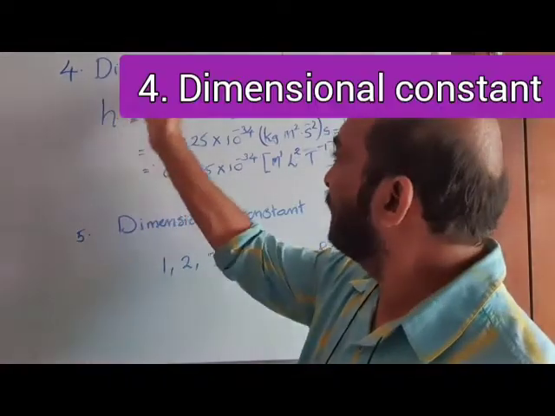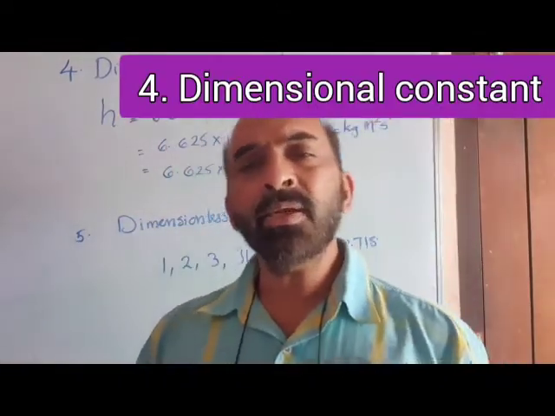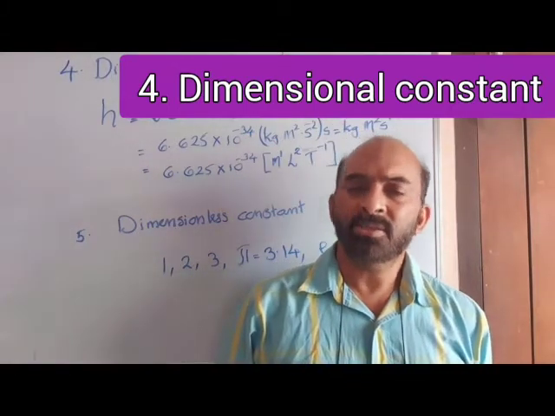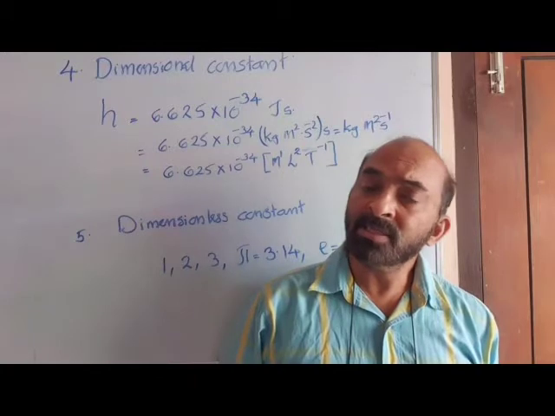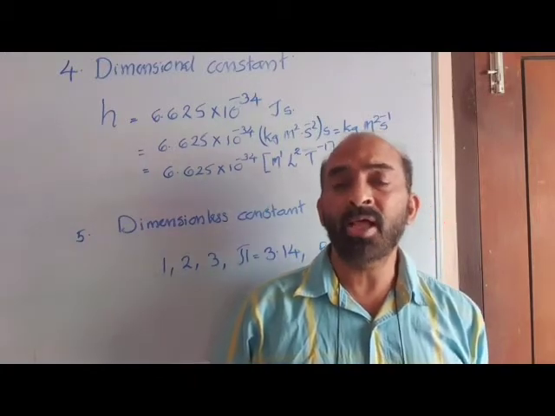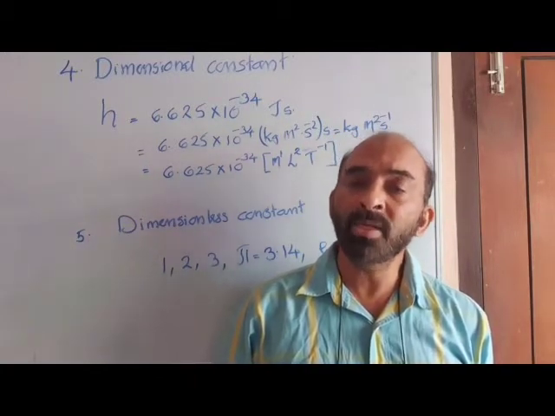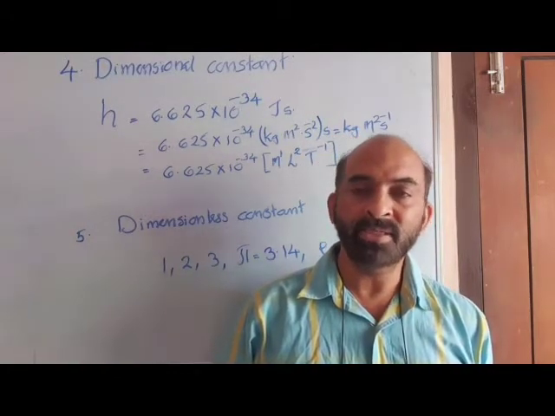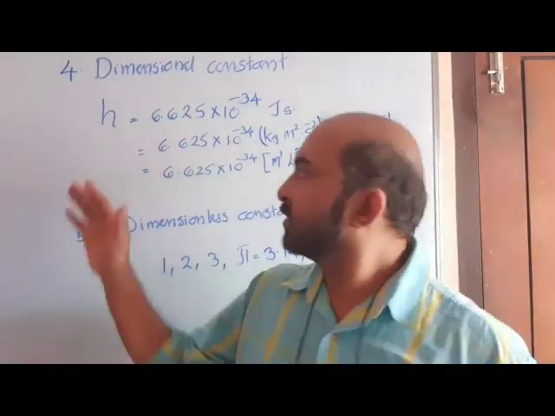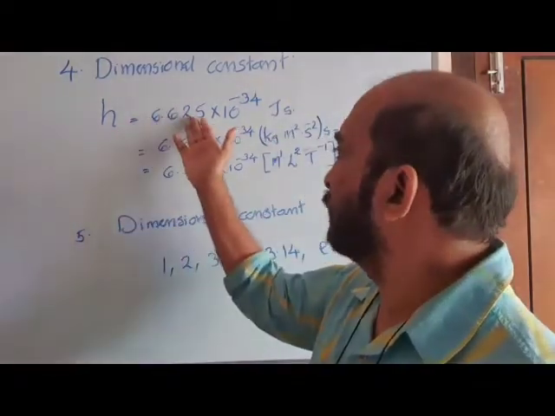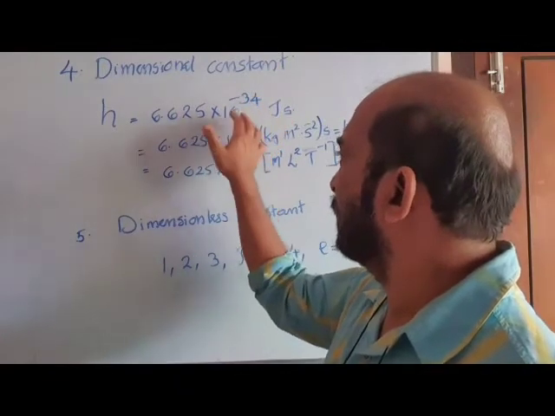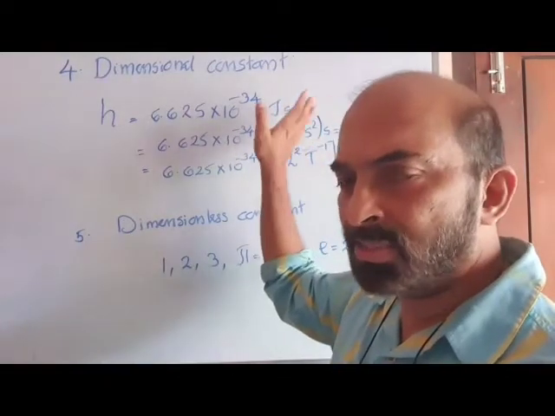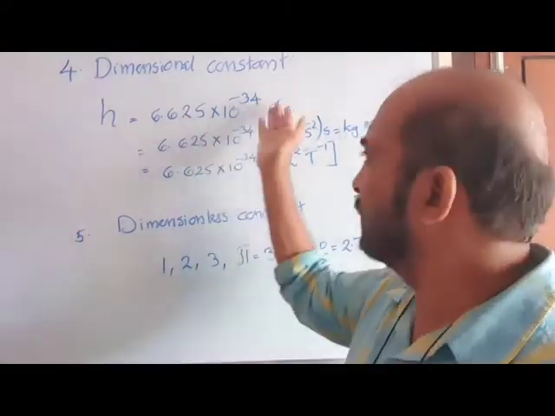The first, dimensional constant. These are the constants we come across in the study of physics, chemistry, etc., where the constant has its own definite value as well as unit and so dimension. Whenever there is a unit, there is a dimension. For example, Planck's constant h, 6.625 into 10 to the power of minus 34, when you express it in joule second unit. Other units are also there. For explanation, we consider only one, joule second.